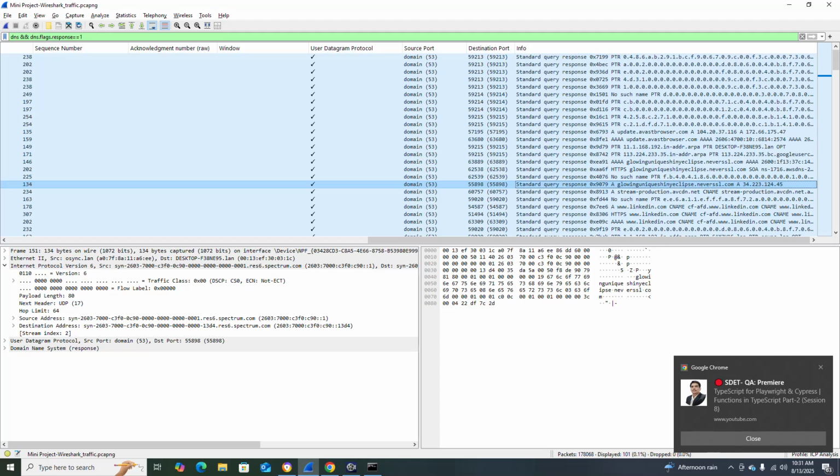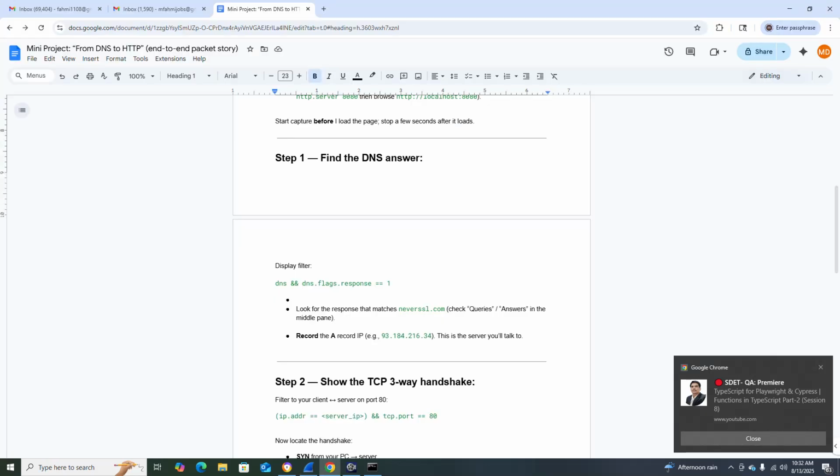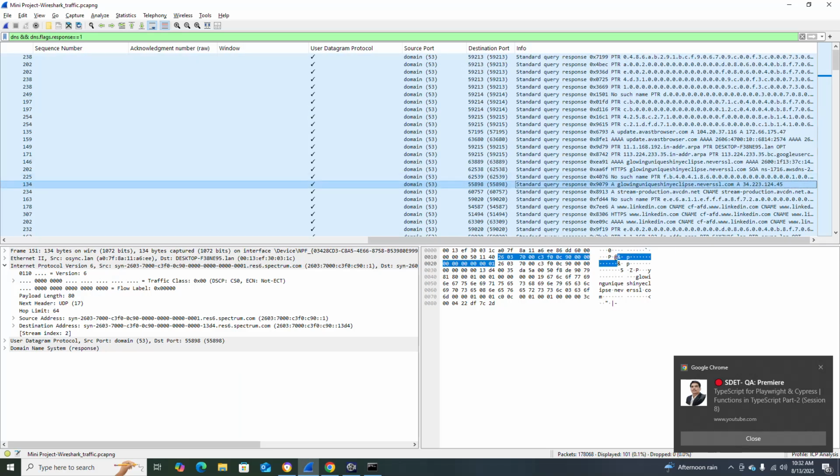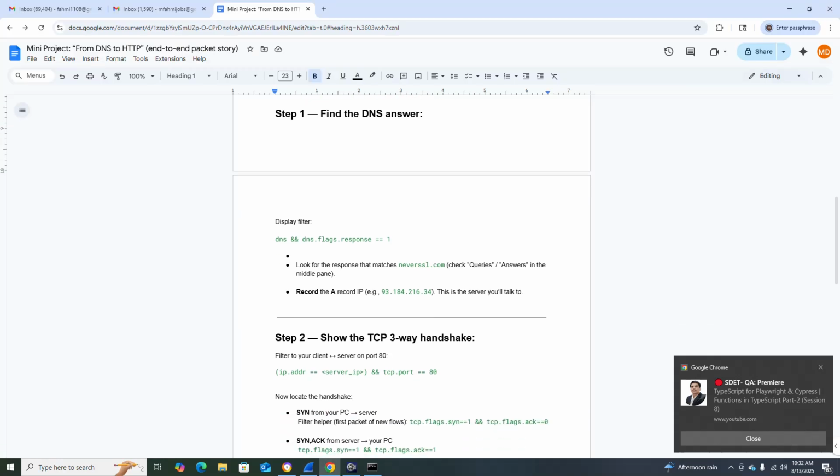Okay, 34.223.124.45. I record this one. I found it. This is the actual server right now over there. Now show IP address equal to server IP. Now I'll click here, IP address and TCP port equal to 80.